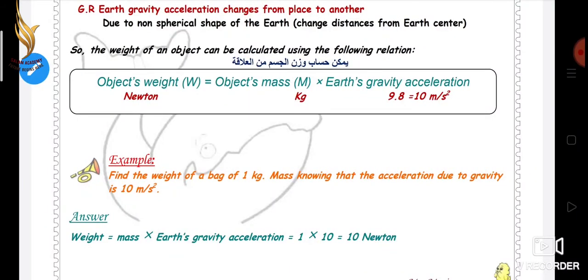Example: find the weight of a bag of 1 kilogram mass, knowing that the acceleration due to gravity is 10 meters per second square. Answer: weight equals mass times Earth's gravity acceleration, equals 1 times 10, equals 10 Newton.